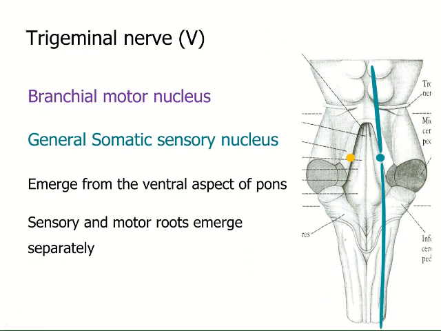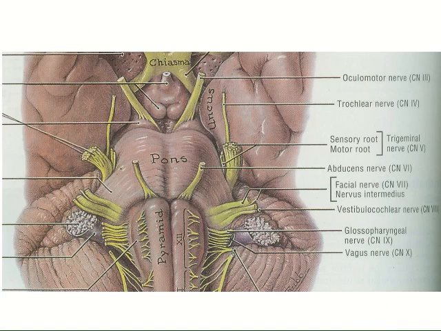It has got two functional components, the branchial motor component and the general somatic sensory component. The nerve emerges from the ventral aspect of the brain and the general somatic sensory component and the branchial motor component emerge separately from the ventral aspect of the pons as sensory root and the motor root.